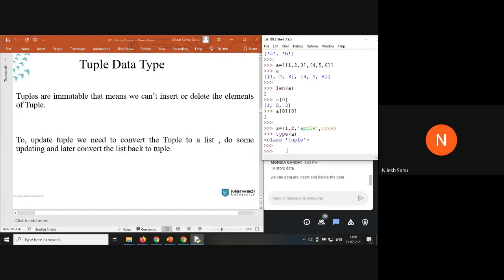So if you're collecting some data from sensors, like there are 5 sensors, so 5 data will be collected at a particular moment of time, and it can be sent to the server. Now, the benefit of a tuple is that no one in between can insert an extra element. If I have 5 data from 5 different sensors, only 5 values will be passed. Not a single extra value can be passed, and no intruder in between can insert any value or delete some values.